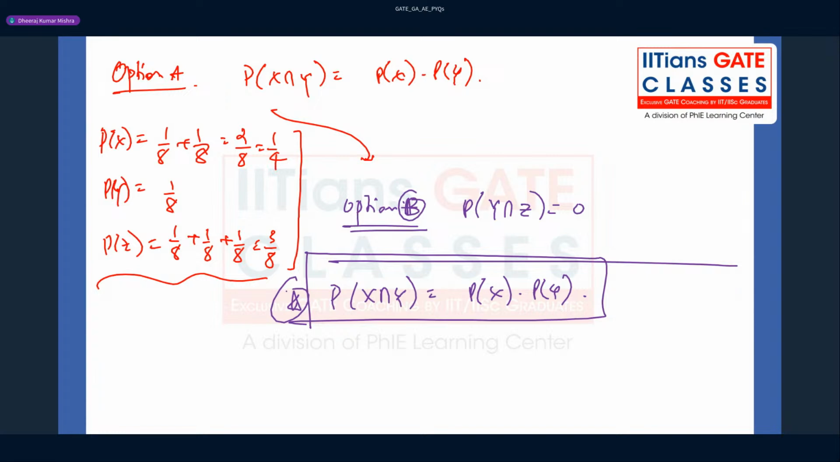Okay, so the answer for this question will be option B, according to the official key as well. But here option A is also coming out to be correct, I think, because we are able to calculate the common probability, which is nothing but 1 by 8, right?